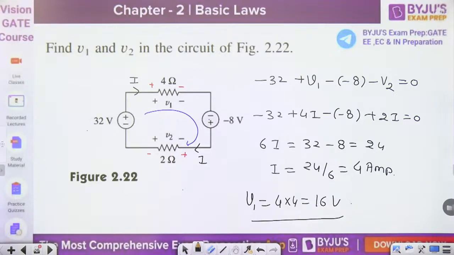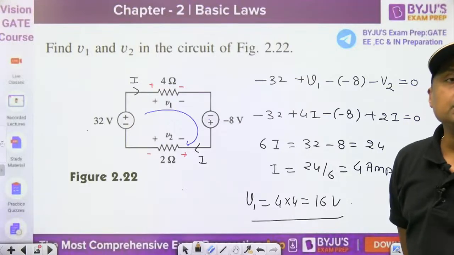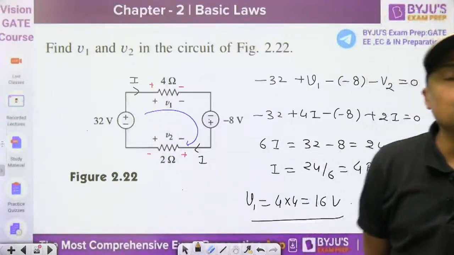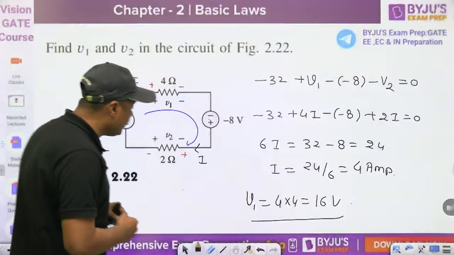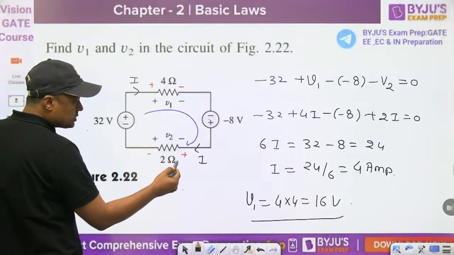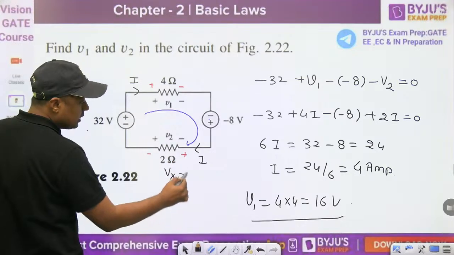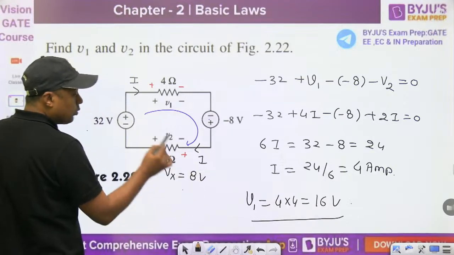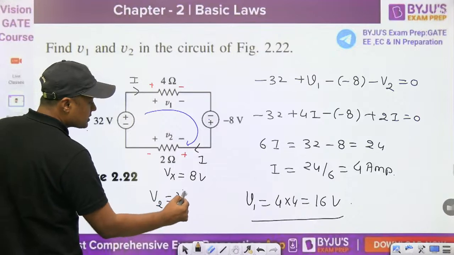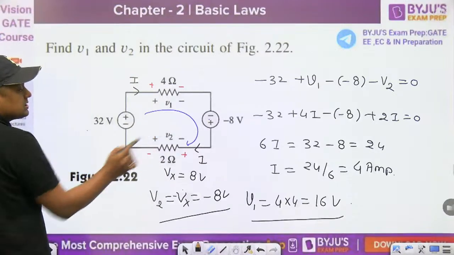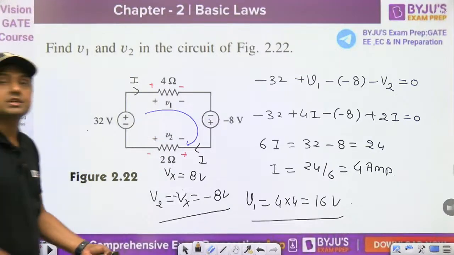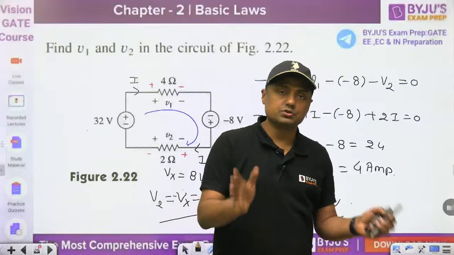Take care of all the symbols and all this, then write down the proper KVL. Now, if you are giving the minus 8, yes, Mohan, your answer is correct. Because every time you have to watch the polarity here. This is the plus minus, but current entered through this. So, according to current, what is the Vx? 2 into I, that is the 8 volt. But what is the V2? V2 is minus Vx. That's why it is minus 8 volt. Watch the polarity here. This is plus, this is the minus, and that's why it is minus 8 volt. 16 and minus 8 volt is the answer for this question.